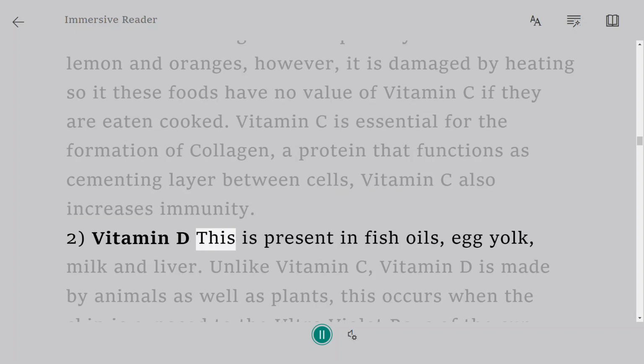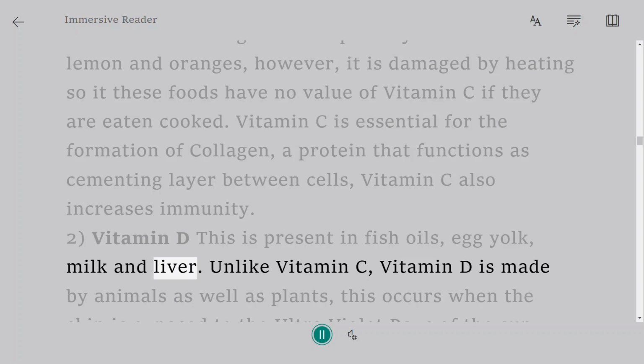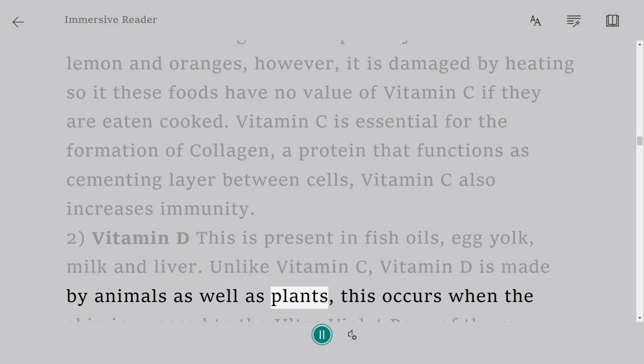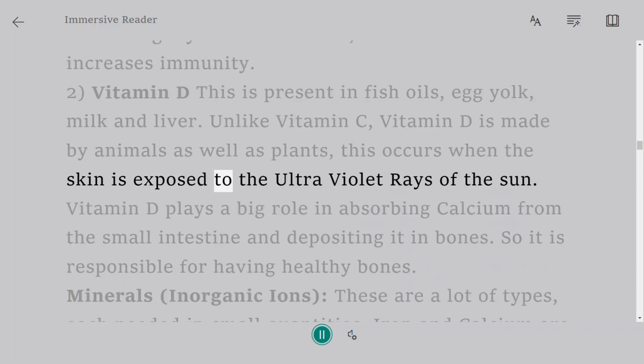2. Vitamin D. This is present in fish oils, egg yolk, milk, and liver. Unlike vitamin C, vitamin D is made by animals as well as plants. This occurs when the skin is exposed to the ultraviolet rays of the sun.